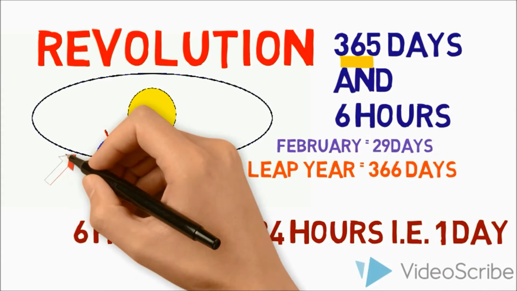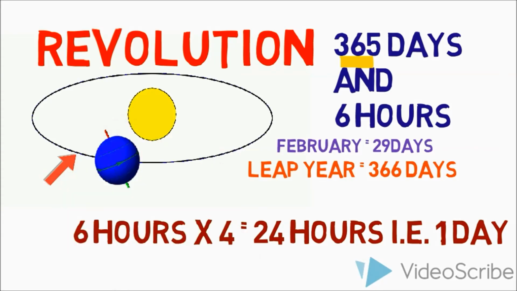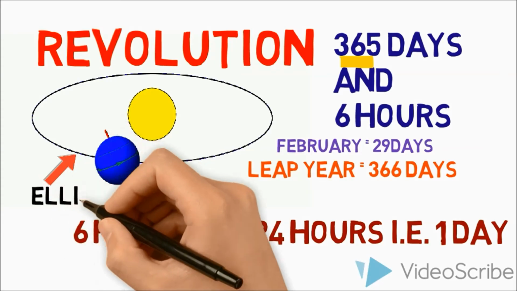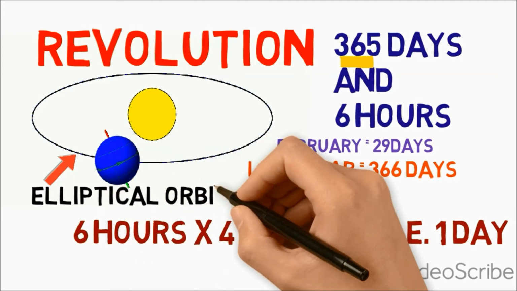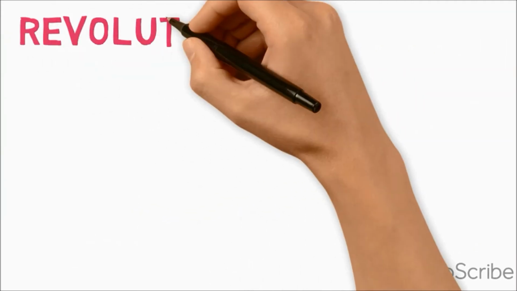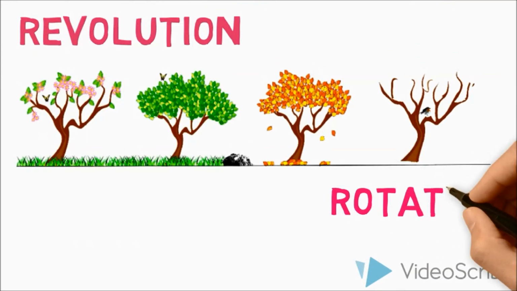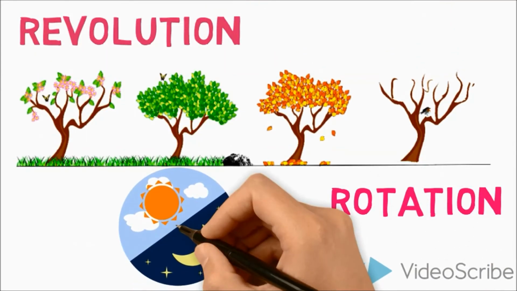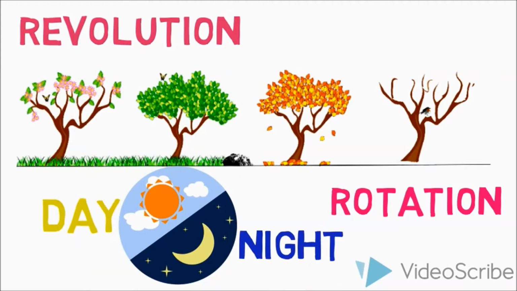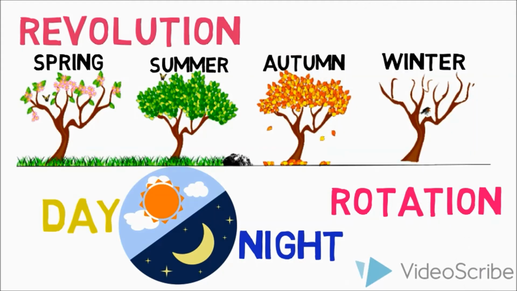The Earth goes around the Sun in an elliptical orbit and is inclined in the same direction throughout its orbit. Thus, it is due to Earth's revolution around the Sun on a tilted axis that we experience different seasons, and it is Earth's rotation around its axis that causes day and night. A year is divided into 4 seasons, that is, summer, winter, spring and autumn.